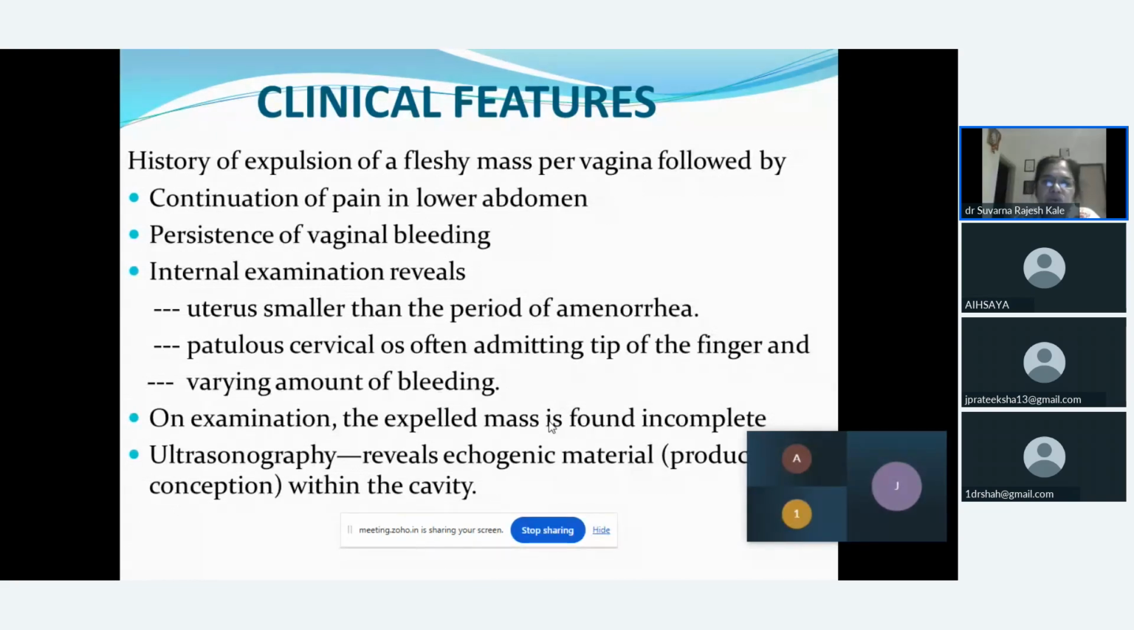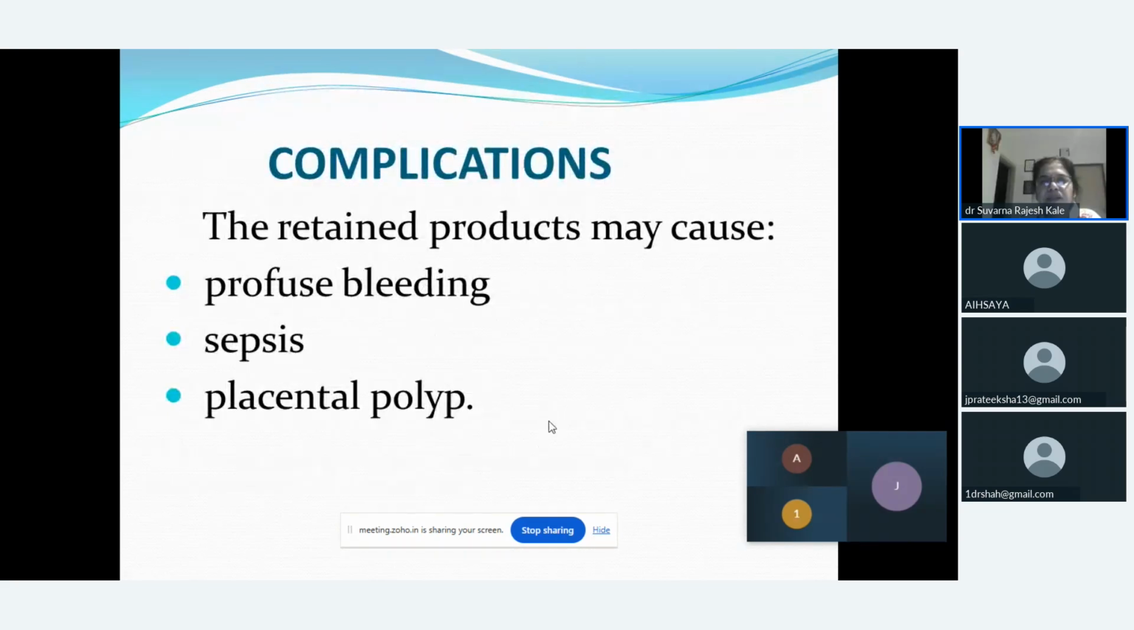So on examination, we'll find that the expelled mass is found incomplete, and sonography will reveal the whole picture that some part of the product of conception is still in the uterine cavity. So USG confirms the diagnosis, whether the uterine cavity is completely empty or some product is still there. Now in these cases, what could be the complications? Here the female may go into profuse bleeding. There could be chances of sepsis, or if it is not being managed, the female may undergo placental polyp.